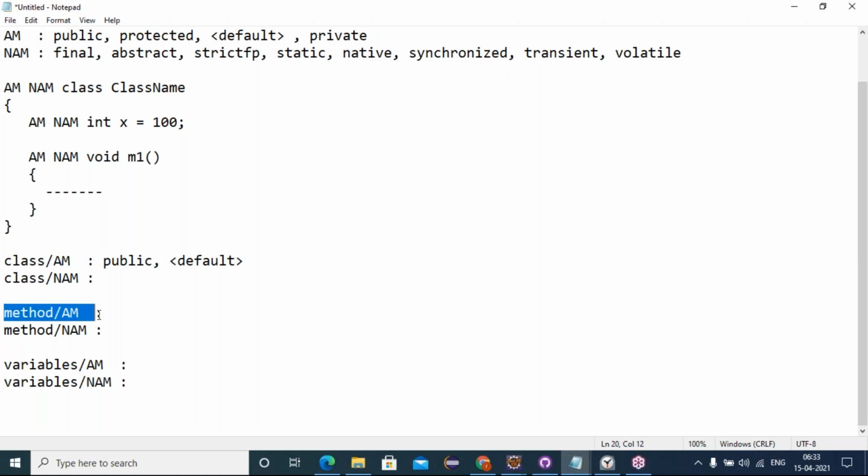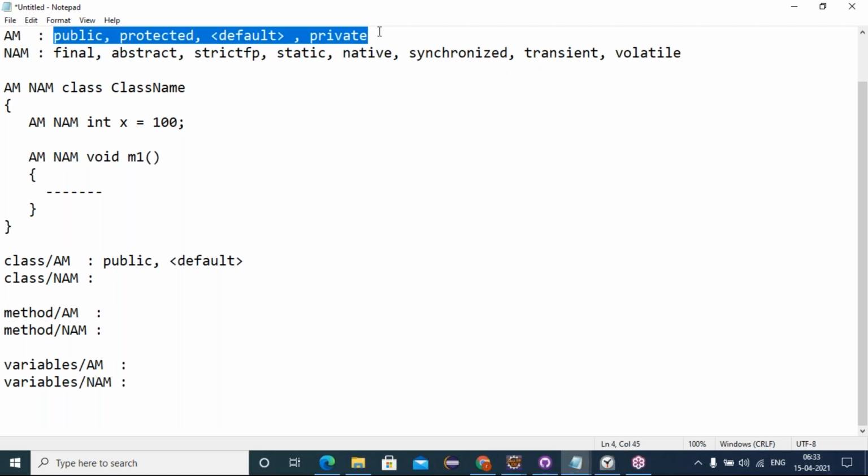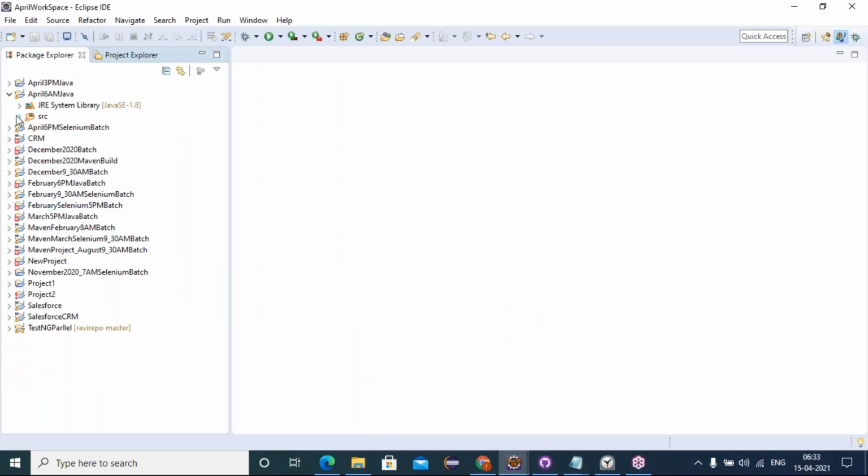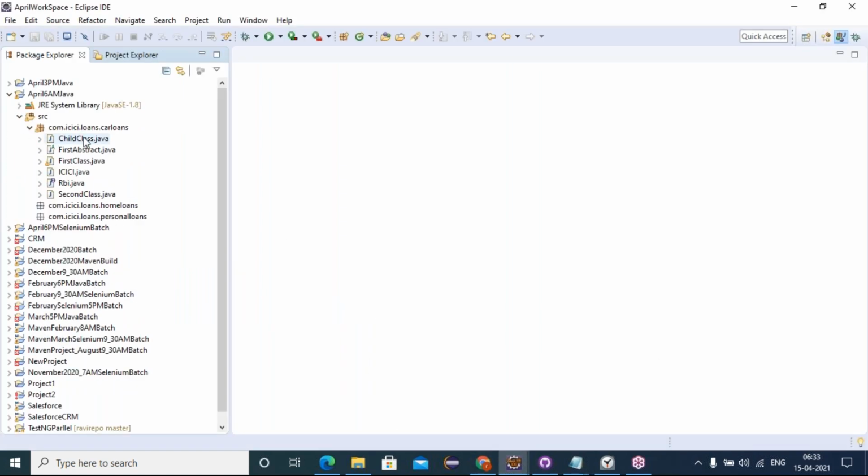And coming to method level supported access modifiers, all four are supported. We can give a public, protected, default, or private method. Friends, default means an angular bracket representing that you are not giving any access modifier. Let me show you.